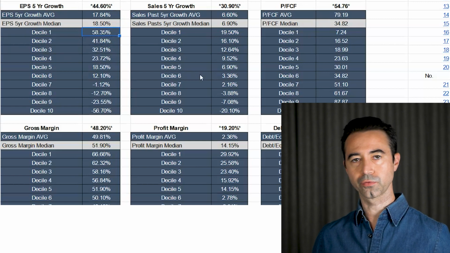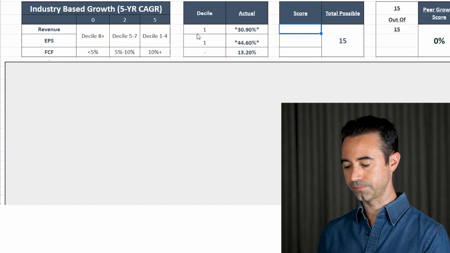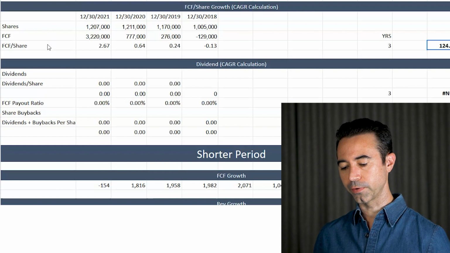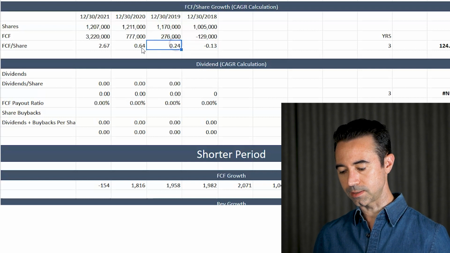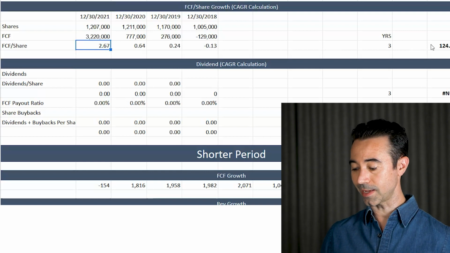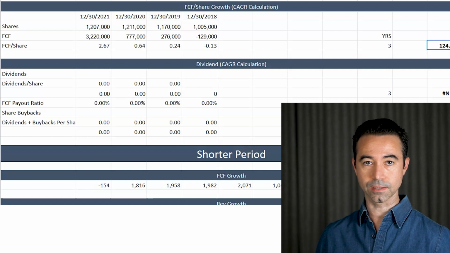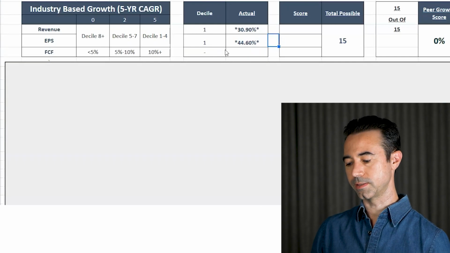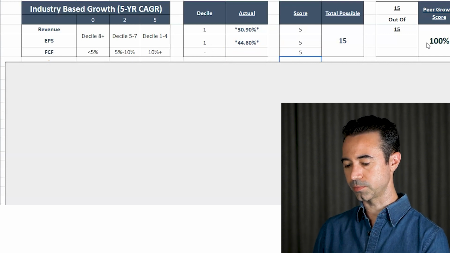In terms of growth, this company's got it. It's great. So let's go down here: 1st decile, 1st decile. Let's take a look at free cash flow growth. Here I have some calculations for free cash flow growth. As you can see, the free cash flow per share growth back in 2018 was negative, 2019, 0.24, growing up to 0.64, 2021, awesome, 2.67. That's actually a 3-year compound annual growth rate of 124%, which is fantastic. I want it to be more than 10%. So really good on free cash flow growth. Remember, I'm not using the decile system in this one, so for free cash flow I just want it to be more than 10%. Full scores for everything, 100% industry-based growth.